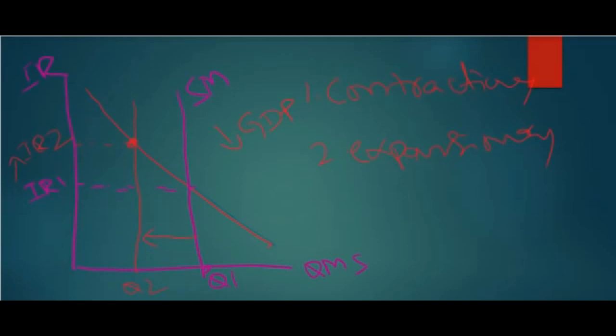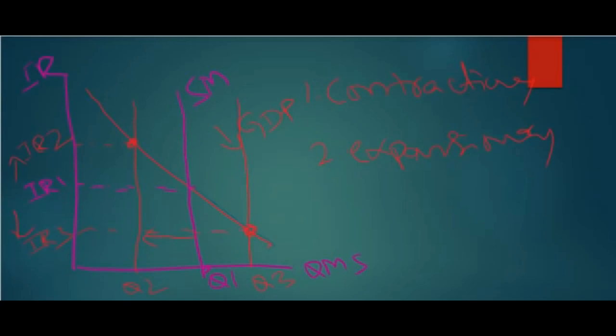Now let's look at expansionary monetary policy, where the central bank has decided to increase the quantity to Q3, and now you can see the equilibrium point. Now the interest rate is reduced.